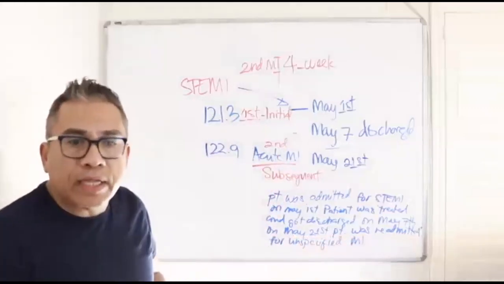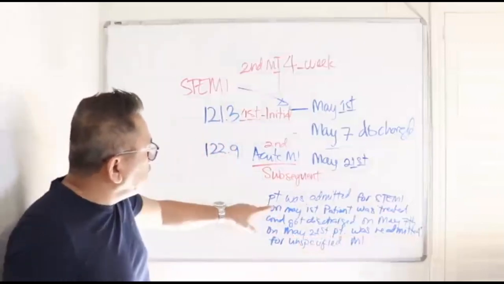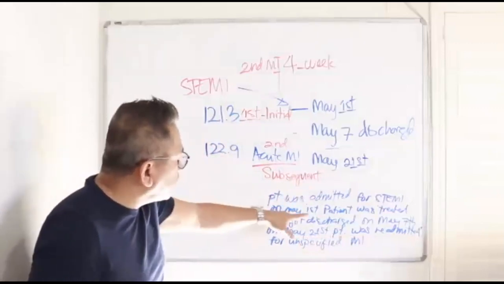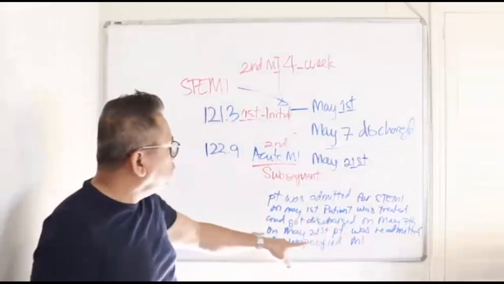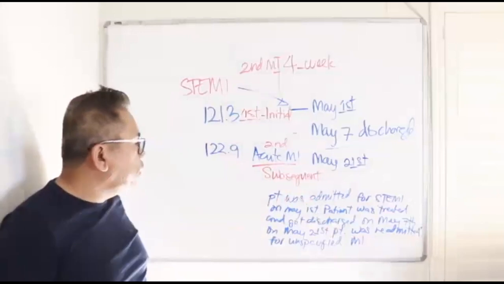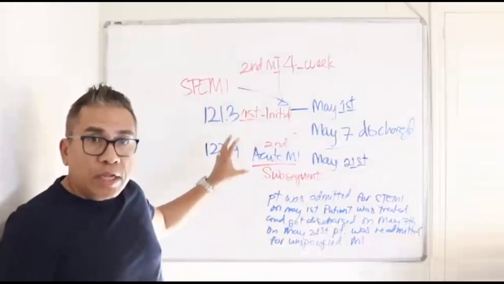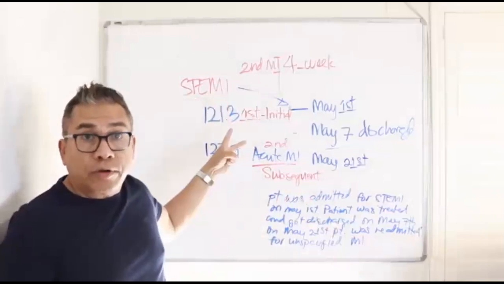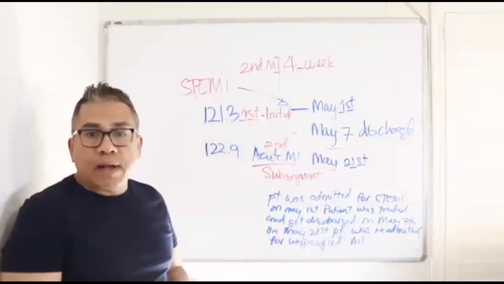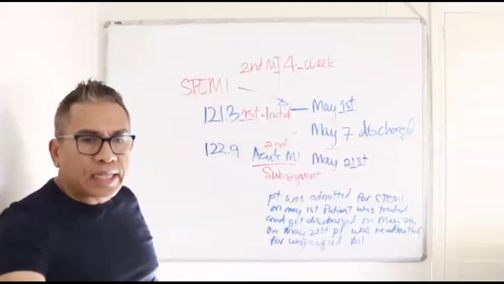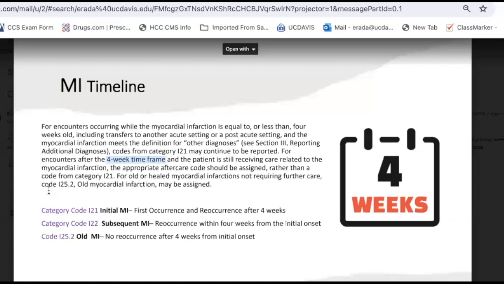Can everybody read it? I think you guys do, right? So, patient was admitted for STEMI on May 1st. Patient was treated and got discharged on May 7th. And on May 21st, patient was readmitted for unspecified MI. We have already determined your two codes here, your initial MI and also your subsequent MI. What does the guideline say about that? Let's go back to the guideline and read it again.